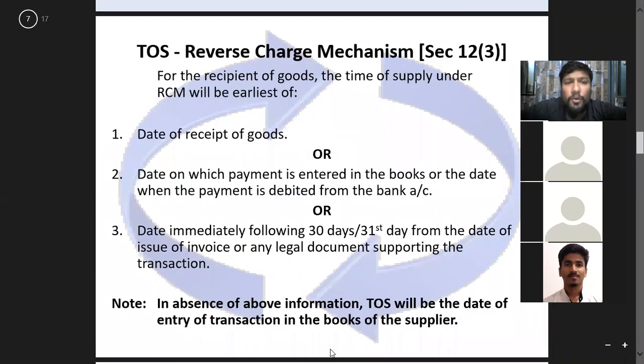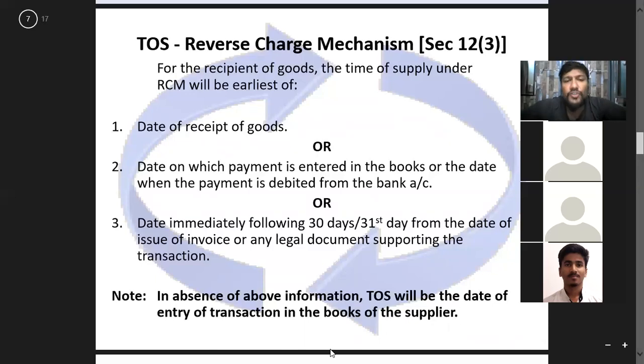Now coming to this point, that is reverse charge mechanism, subsection 3. Now reverse charge mechanism is simply a case where goods are sold but invoice is not drawn, right? Because the person who's selling the goods is not a registered person, correct? It can be an agriculturist, all right, and this person is selling goods to another person who is registered under